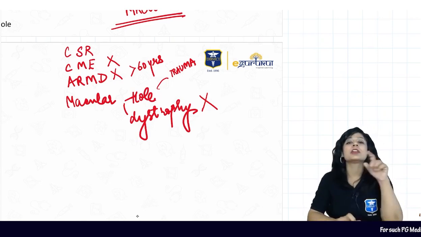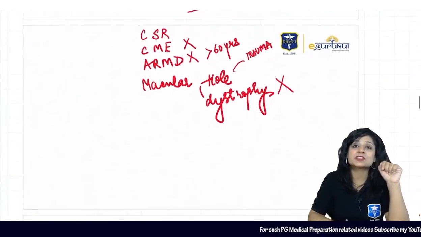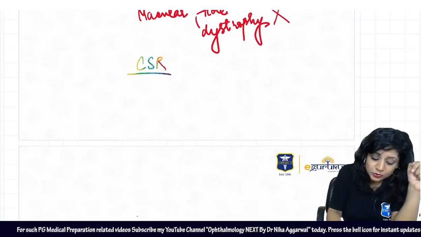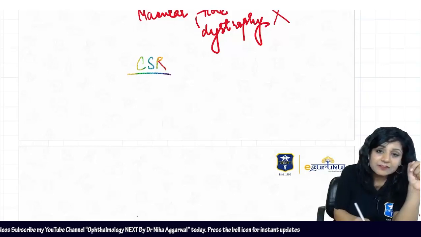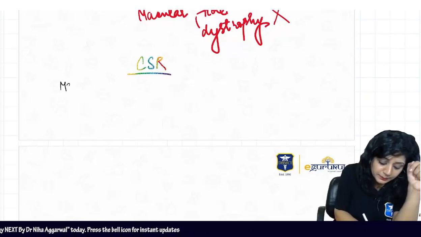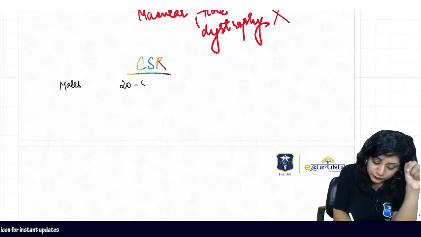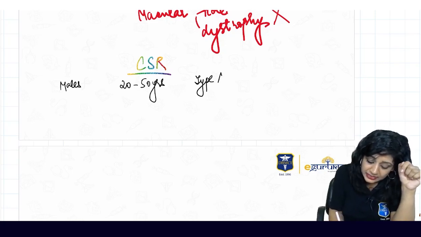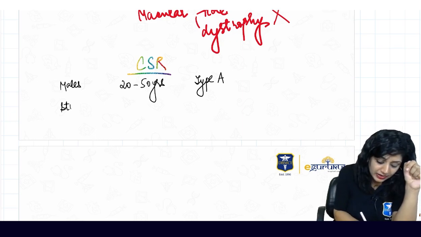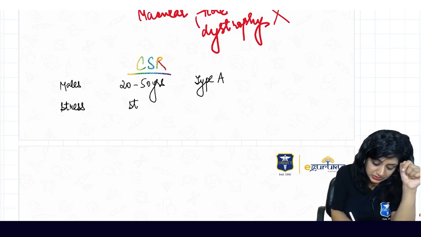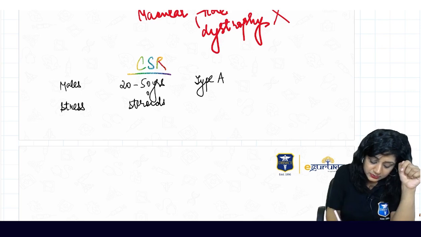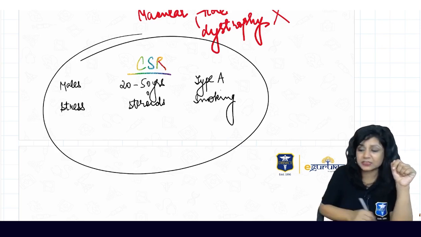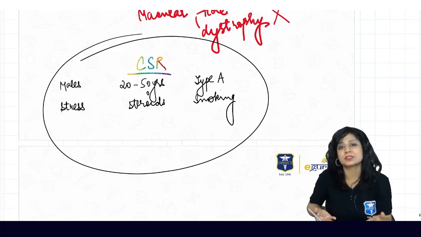And then we are strongly suspecting CSR, central serous retinopathy. This is very, very common in males, especially 20 to 50 years of age, who are type A personality, those who are having stress, taking steroids, as well as smoking. All of this together makes a business executive, and that is why it is very, very common in business executives.